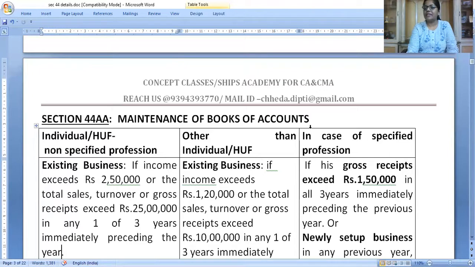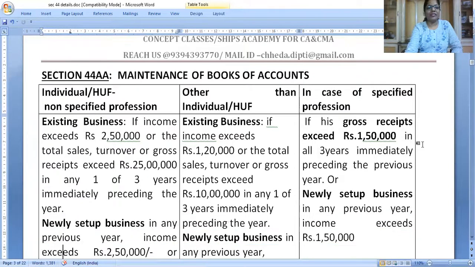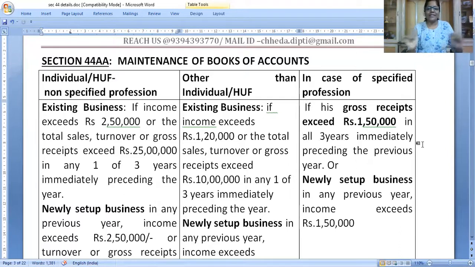One minute. I need to adjust my screen because I have taken a lot of effort to bring this table in front of you so that all the limits are clear at a glance. Make the gist of this table. You need not even write so much of what I have written. Just write the limits, keep it with you so that one day before the exam you can revise from here.